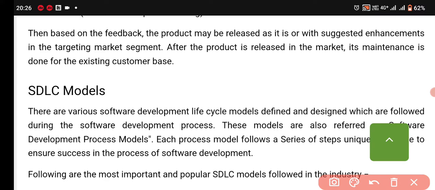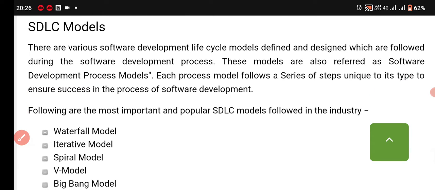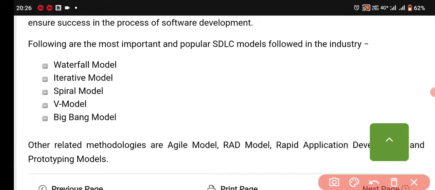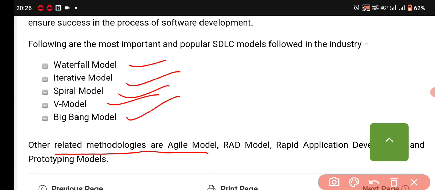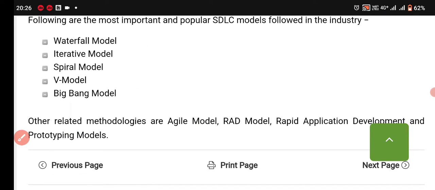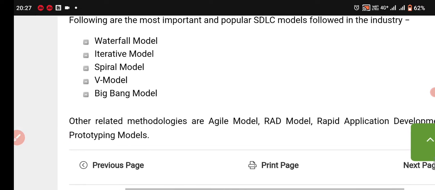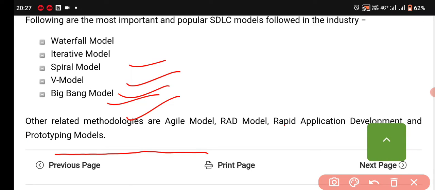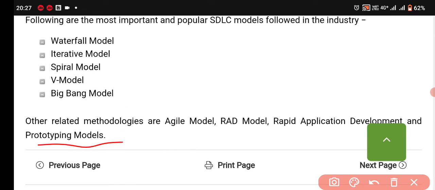Next, SDLC models, the software development life cycle models. There are a lot of models present in SDLC, so we will discuss them one by one. Following are the most important and popular SDLC models followed in industry. The first models are the waterfall model, iterative model, spiral model, V model, and Big Bang model. Other related methodologies are the RAD model, Agile model, rapid application development and prototyping model.